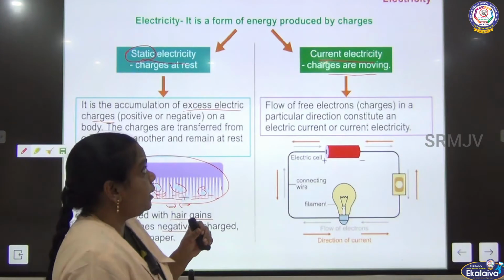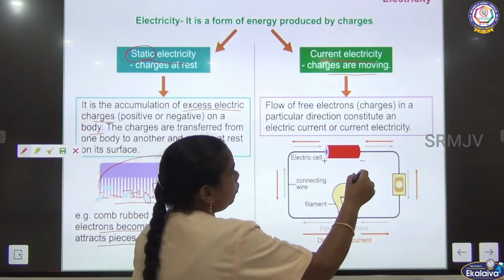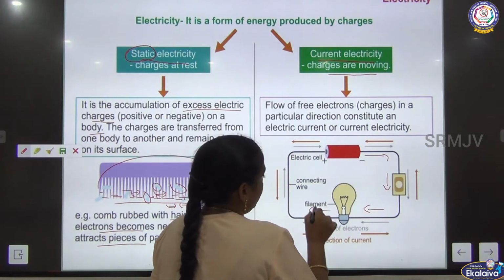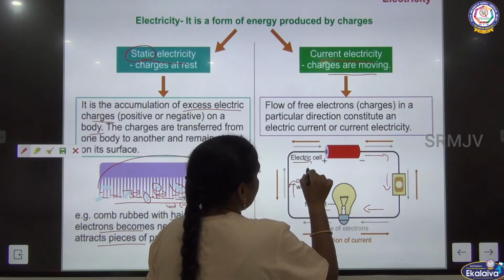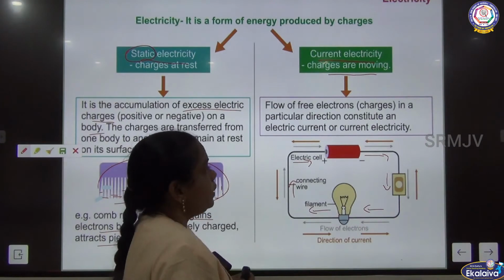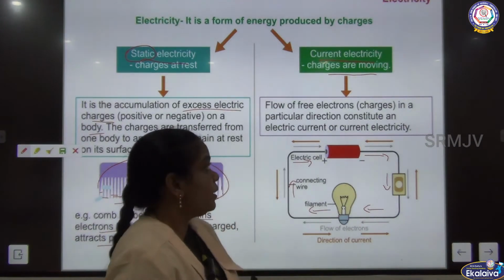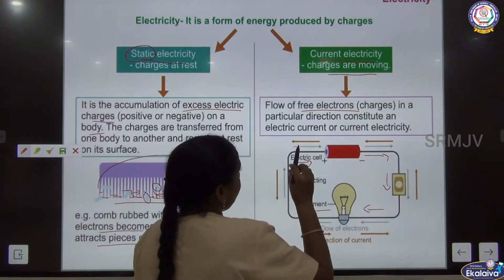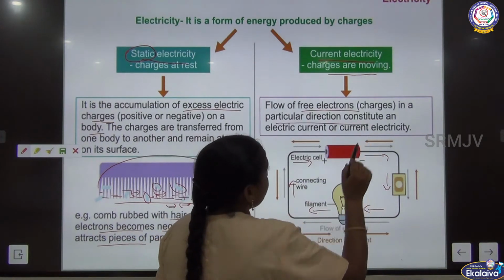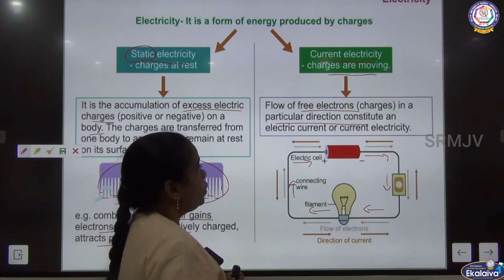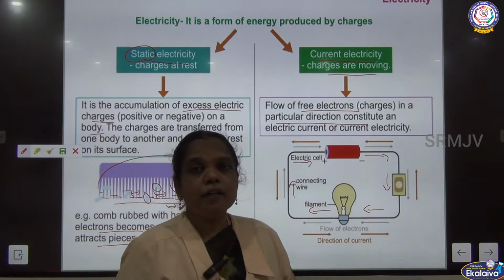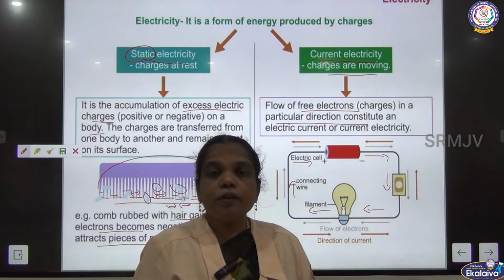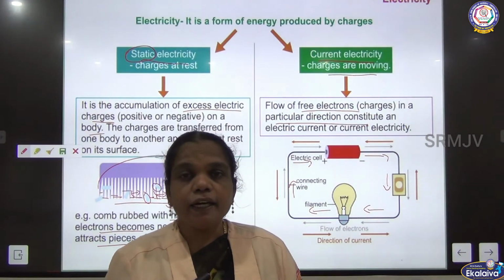In electricity, the flow of current is in one direction from the source to the battery, understand? So the free flow of electrons in a particular direction constitutes what? Electric current, or electricity. So why are some materials conducting electric current?